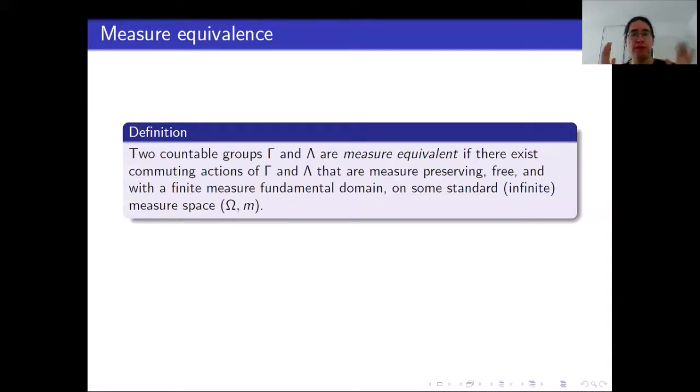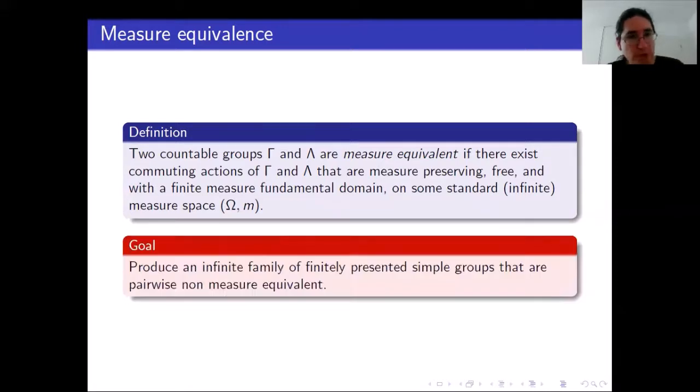This is the measure theoretic counterpart of quasi-isometry, because you can characterize quasi-isometry in a similar way by changing measure preserving by continuous, and changing finite measure fundamental domain by compact fundamental domain, on some metric space.